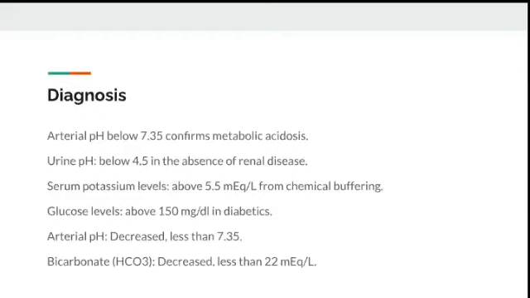In ABG, the patient's pH will be less than 7.35, and bicarbonate will be less than 22 milliequivalent per liter, and urine pH will be below 4.5 if the patient doesn't have any renal disease. Potassium also increases, like 5.5 milliequivalent, and glucose level may increase in diabetic patients, more than 150 milligram per deciliter.